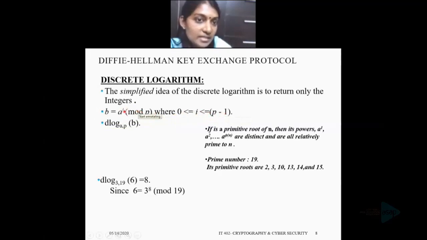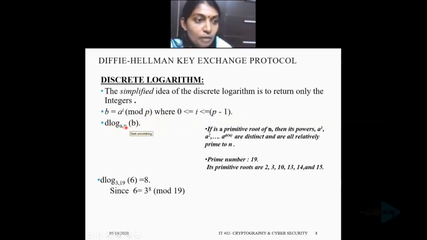Okay, this exponent i is referred to as the discrete logarithm of the number b for the base a mod p. We can denote this as dlog of b to the base a comma p.